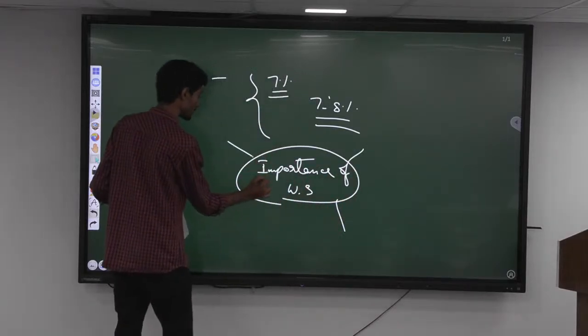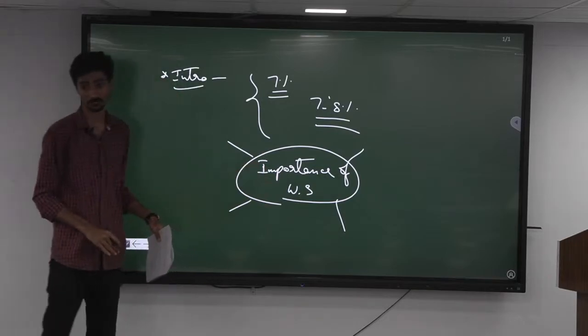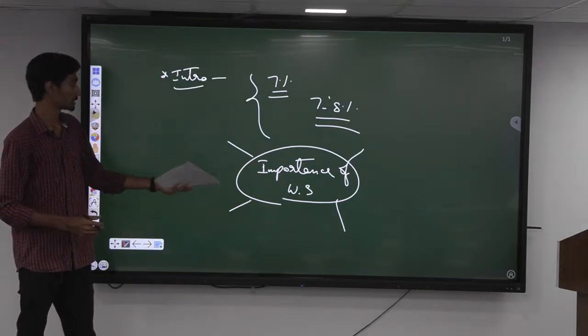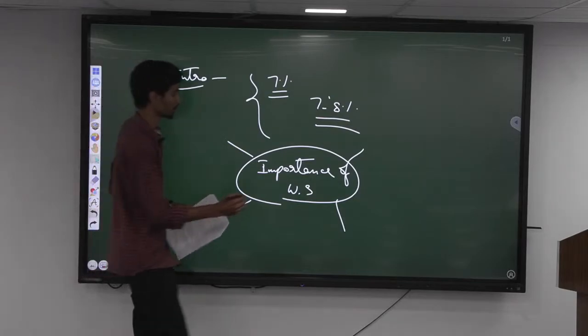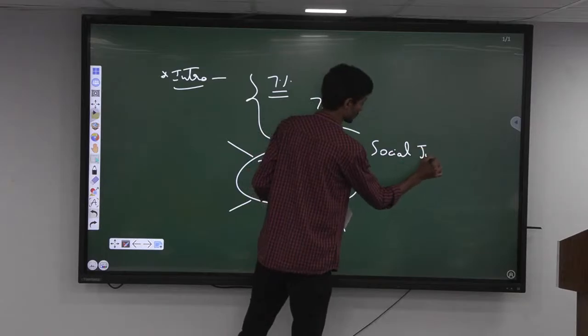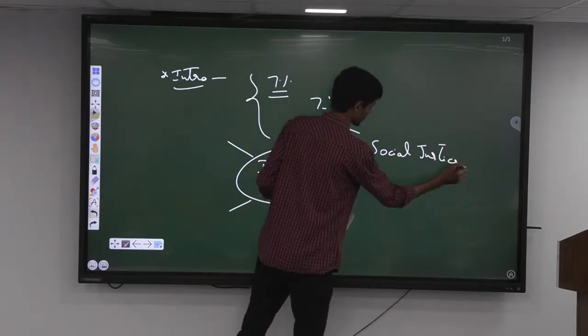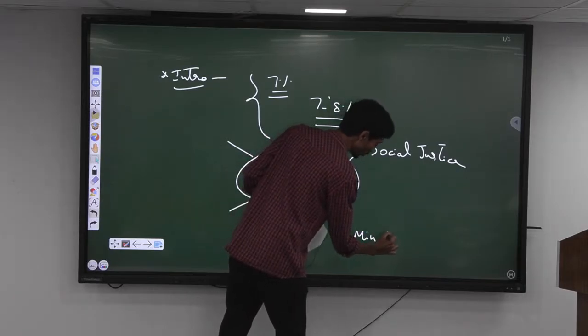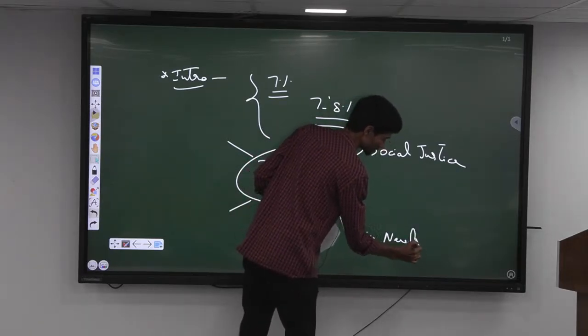So we can either discuss in point format or we can even draw a small sun diagram. Since this is a sub part of the question, what is the importance of welfare schemes? One is it ensures social justice, right? Then it ensures that minimum needs or basic needs are taken into consideration, right?